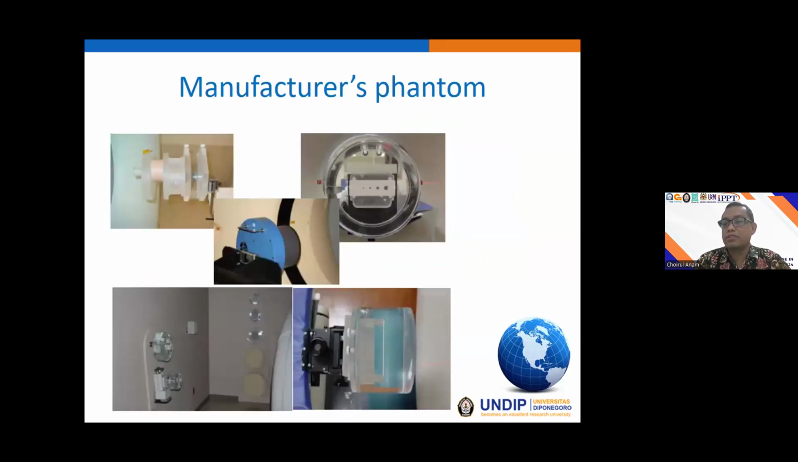And manufacturers also have their own phantoms, such as Siemens, GE, Philips, Canon, Neusoft, and so on. But by using the manufacturer phantom, the metrics for the image quality are limited. If you want to measure all or most of the available parameters, you can use another phantom such as the AAPM, RCR, or Catphan phantom. Okay.